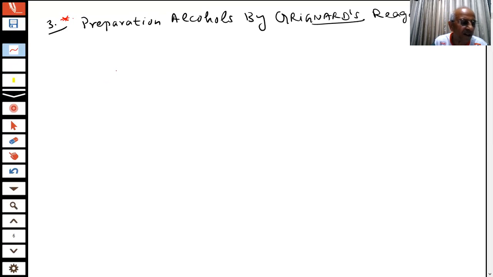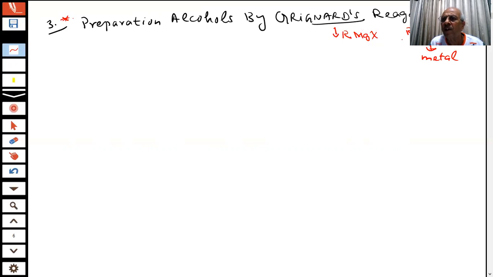Tell me what is Grignard's reagent. We have mentioned it so many times. RMgX is a Grignard reagent. This is your metal, this is a halide ion X, or supposing I write RMgCl. What is this? A Grignard reagent. These are called organometallic compounds. Here you have magnesium, which is a metal. This was first synthesized by Grignard. We have given this already in one of the reactions: from alkyl halides, we reacted with magnesium.